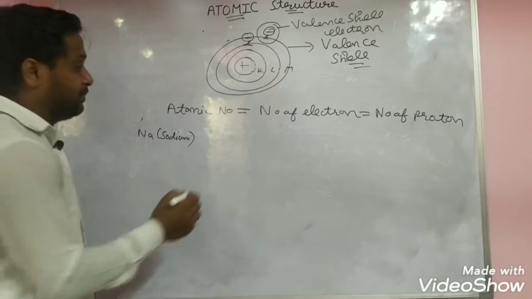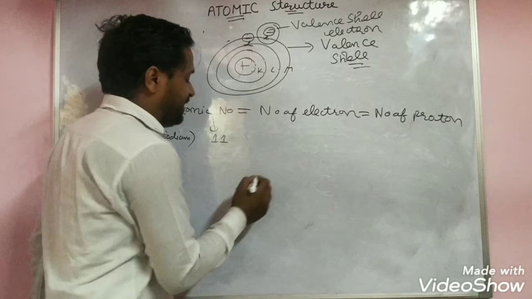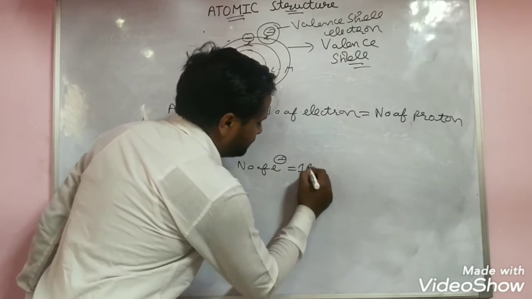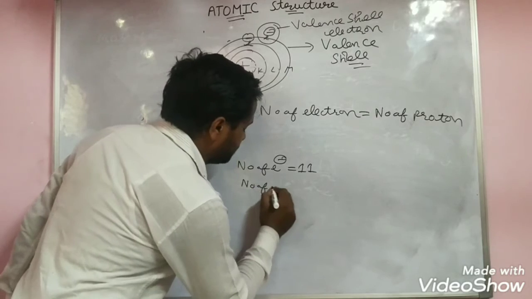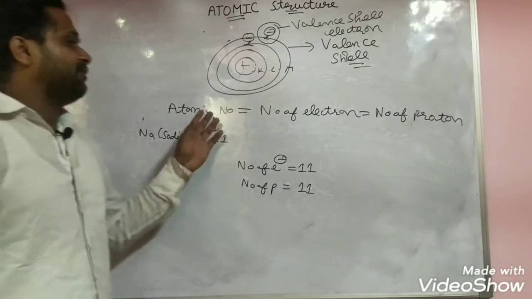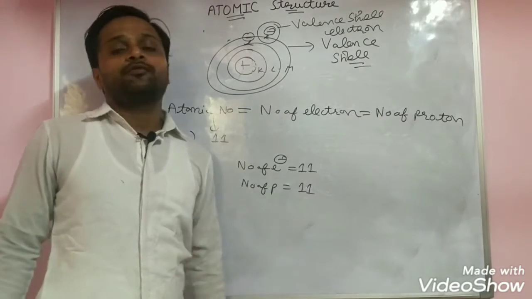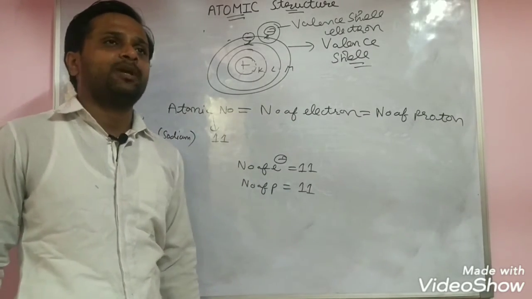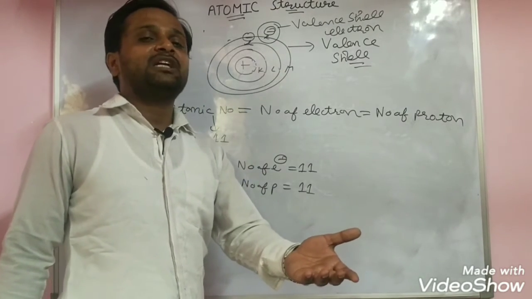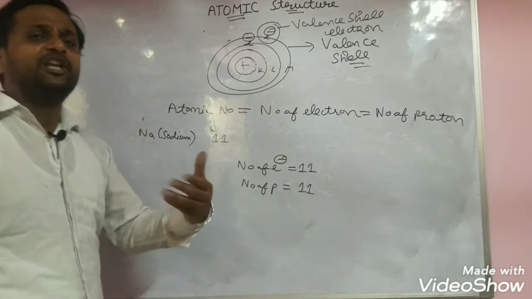Sodium's atomic number is 11, so it has 11 electrons and 11 protons. Keep in mind, the number of electrons is always equal to the atomic number and the number of protons. For example, chlorine has atomic number 17, so there are 17 electrons and 17 protons. Afterward, we will see the neutrons.